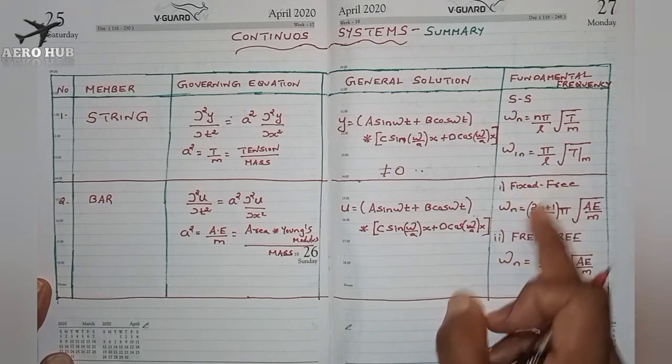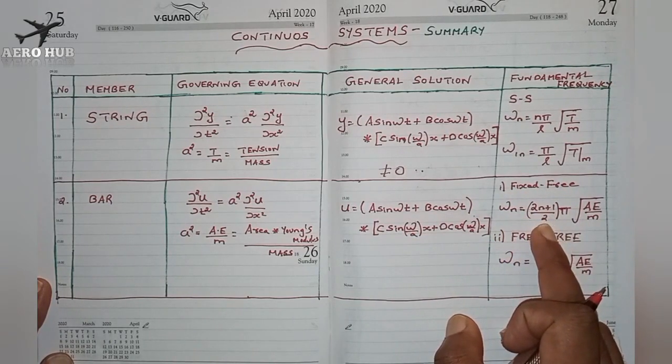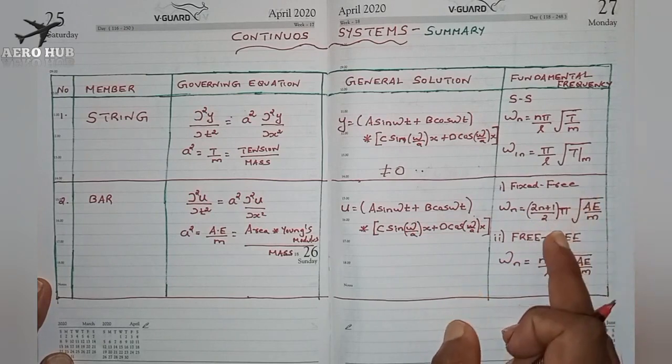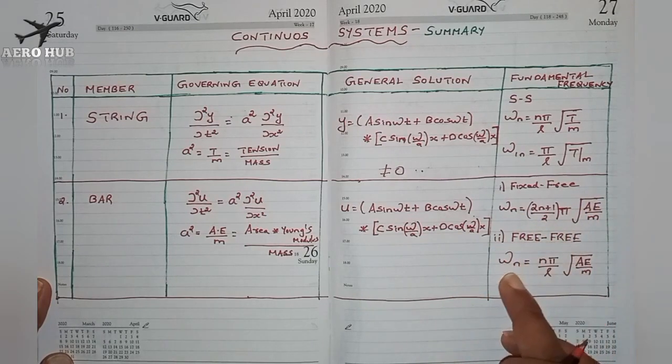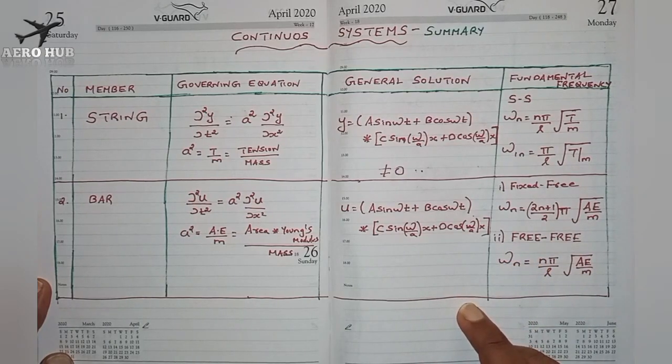For the fixed-free condition, omega n is equal to (2n plus 1) by 2 into pi by L root of A E by m. And for the free-free condition, omega n is equal to n pi by L into root of A E by m. This is the general solution and governing equation for a bar.